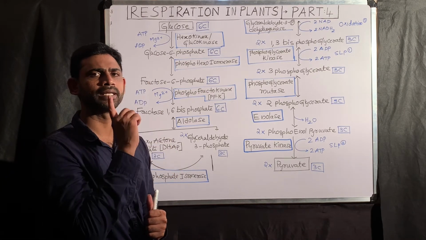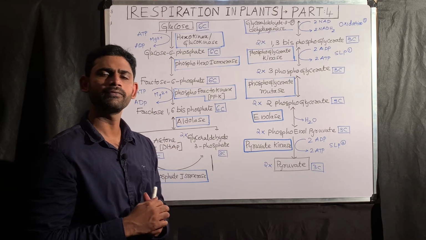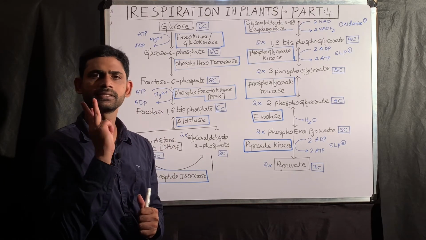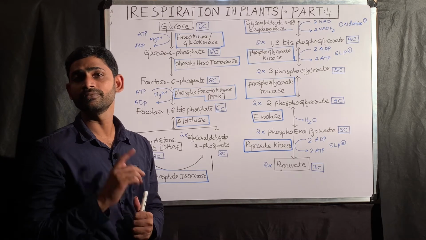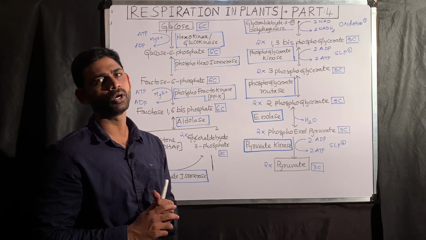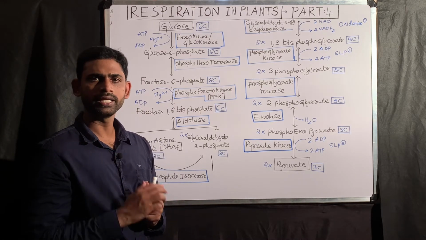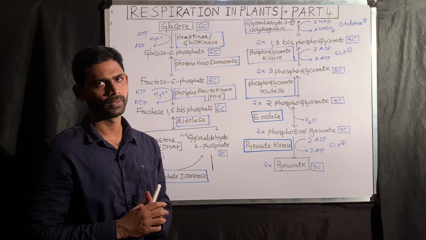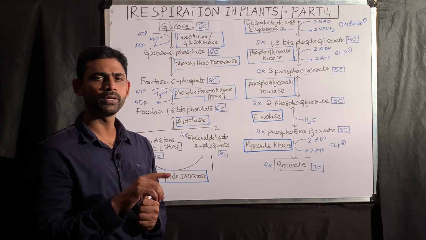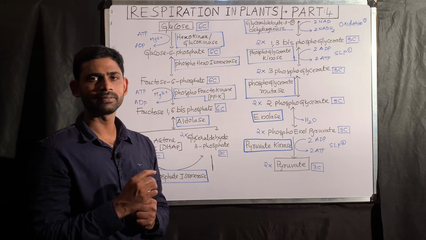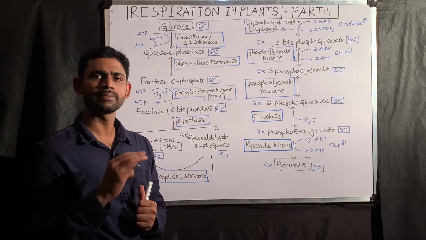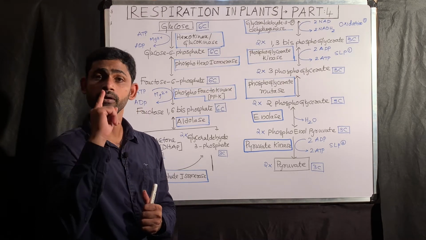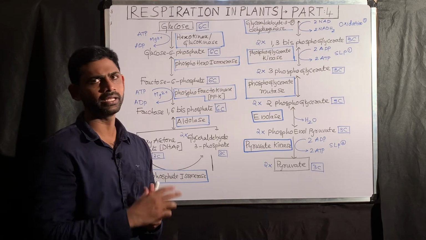Here, what is the need for the involvement of magnesium? I already explained the structure of ATP. How many phosphates are there in the ATP? There are 3 phosphates. That means the phosphate is actually a negatively charged molecule. Phosphate means phosphoric acid, H3PO4, but when it comes to the phosphate, it is PO4 3 minus. That means on each phosphate there is a minimum of 1 negative charge, maximum of 3 negative charge.